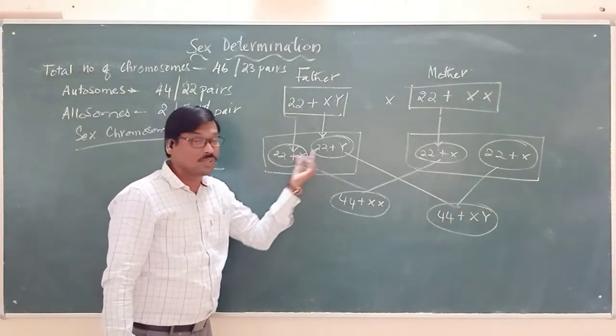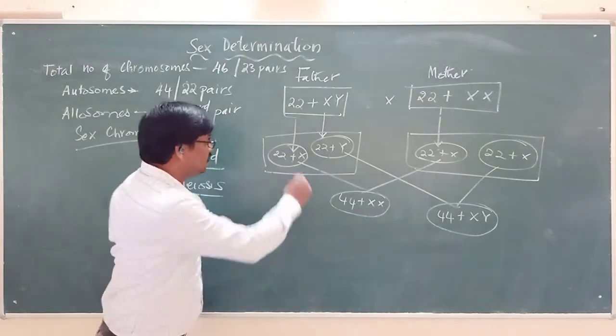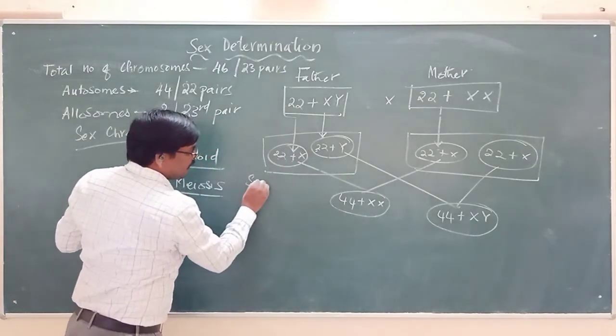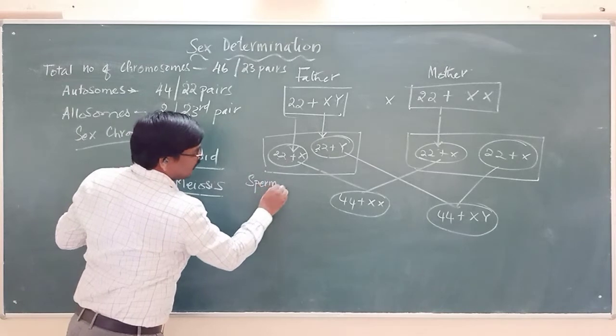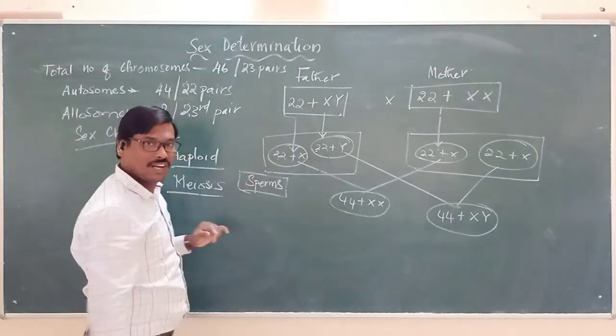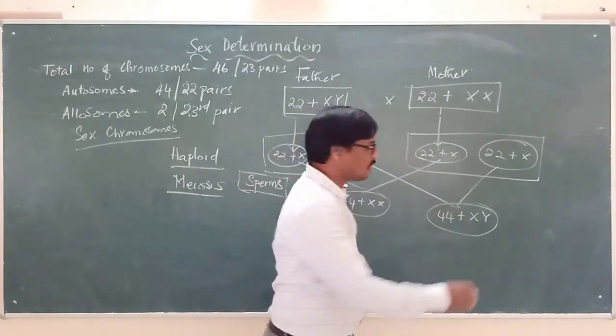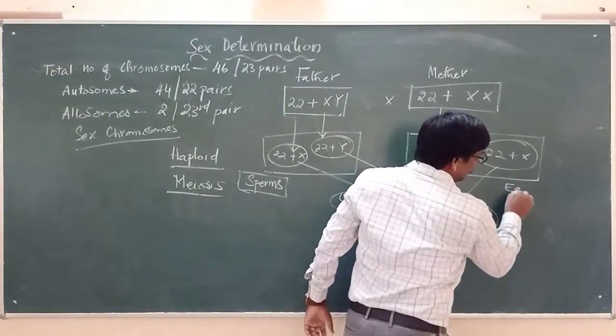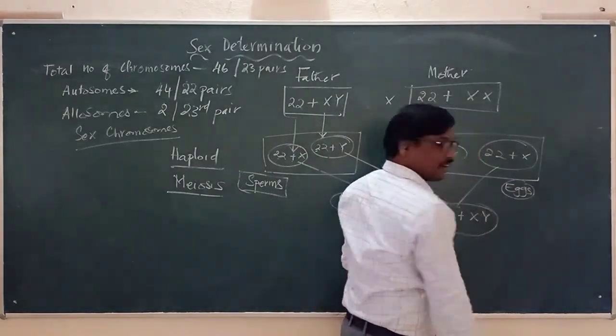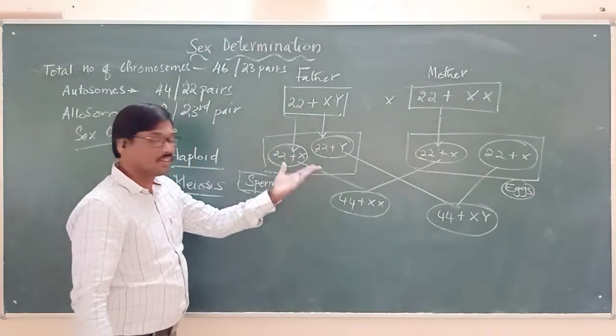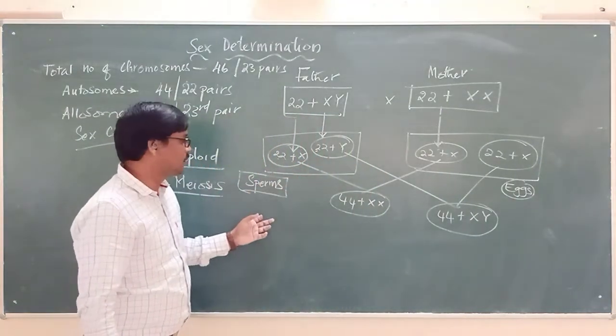But here there are two different types of cells. These cells are commonly called the male gametes, which are called sperms. Likewise, in the mother, the female gametes are called the eggs or ovum.